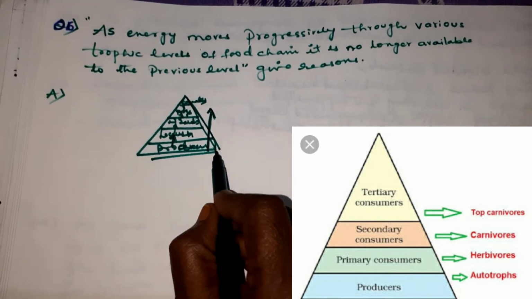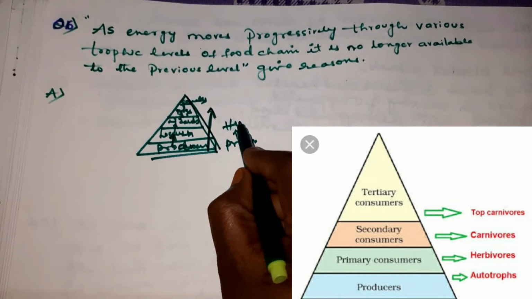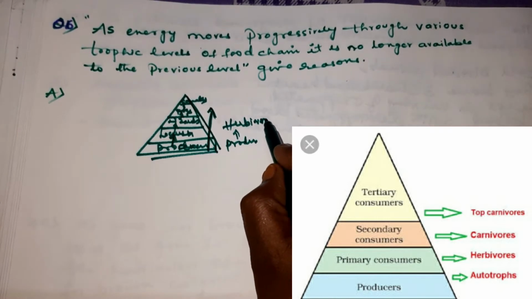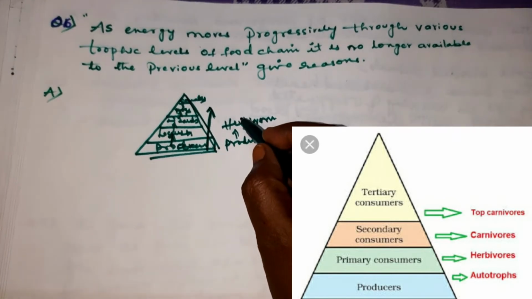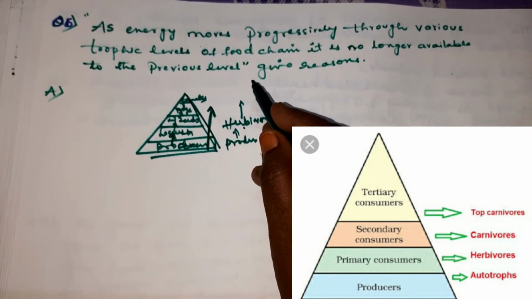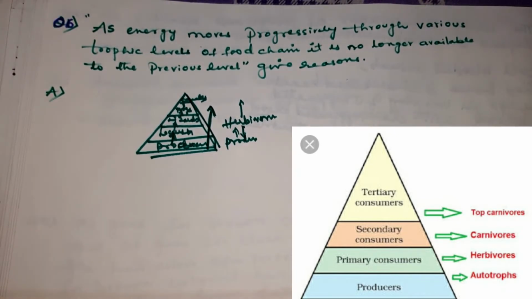Producers are consumed by herbivores, so herbivores do not come back to the autotrophs. You know, children, autotrophs are nothing but producers, where they can prepare their own food. From herbivores it goes to the next trophic level, but it will not come back to the autotrophs or producers.